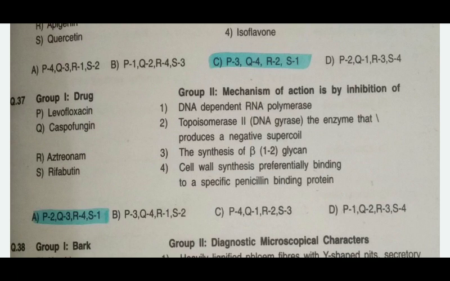Next is aztreonam. The answer is cell wall synthesis, preferentially binding to a specific penicillin binding protein. S is rifabutin. Answer is DNA dependent RNA polymerase. This is the mechanism of action of these drugs.